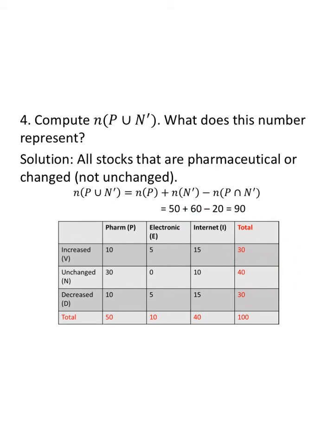But how many of those did I count twice? I counted the pharmaceutical that increased, and I counted the pharmaceutical that decreased, both in pharmaceutical and in changed. So I subtract out those 20. 110 minus 20 makes 90. 90 of these 100 stocks were either pharmaceutical or they changed over the course of a year.